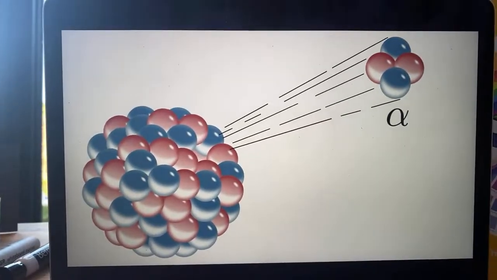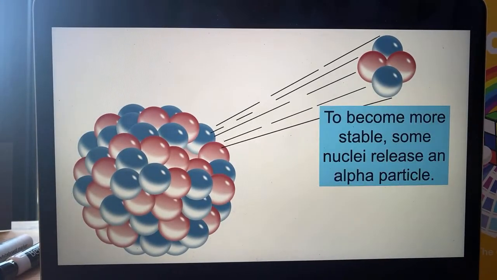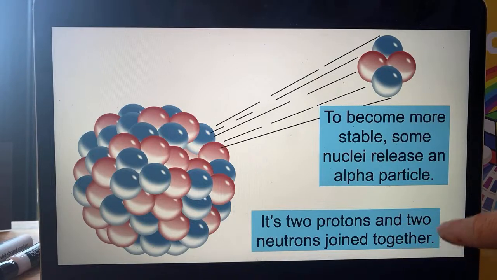I'll show you like this. Here's a great picture of that happening. So to become more stable, some nuclei, not all of them, but some nucleuses in the middle of the atom shoot out an alpha particle. An alpha particle is 2 protons and 2 neutrons joined together. Just wait for people to catch up with the craft and I'll go through this. Yeah, so 2 protons and 2 neutrons stuck together is an alpha particle.